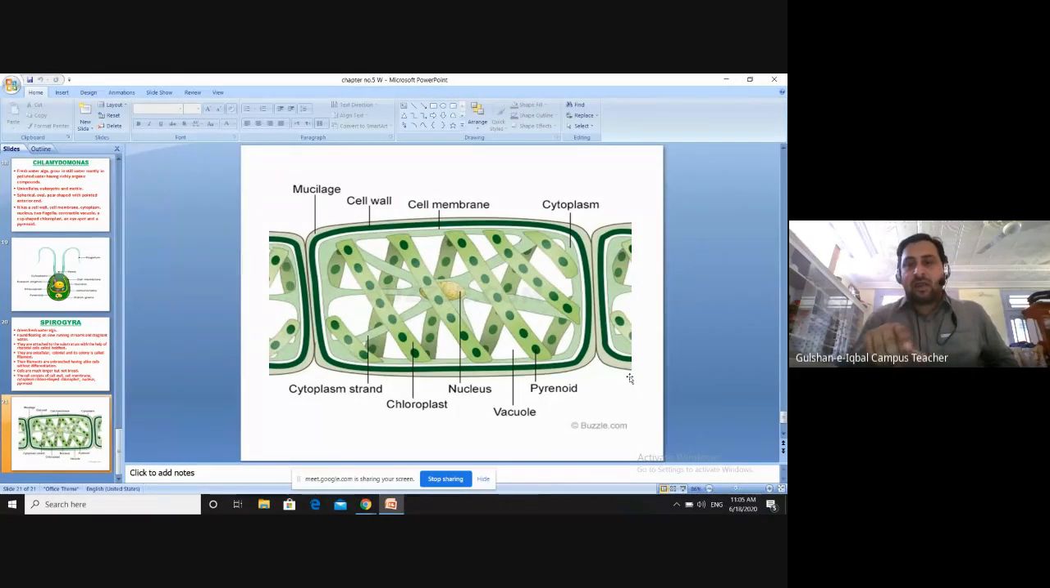That pyrenoid helps them in the storage of food. So chloroplast normally makes the food. The excess food is stored in the pyrenoid in the shape of starch, and then at the time of need, that food can be used by the plant.